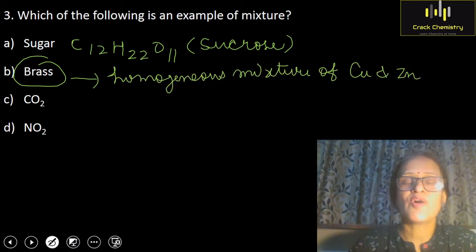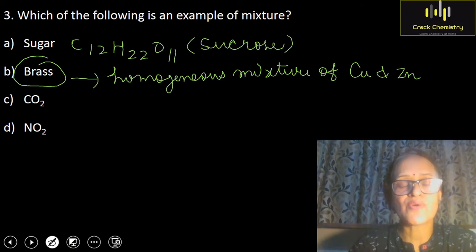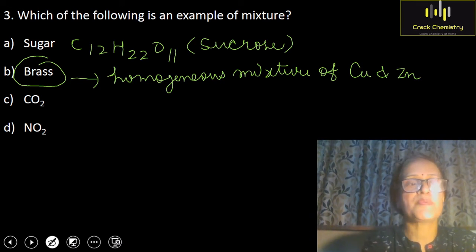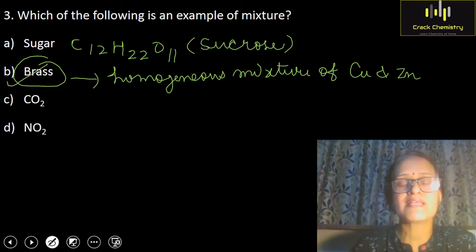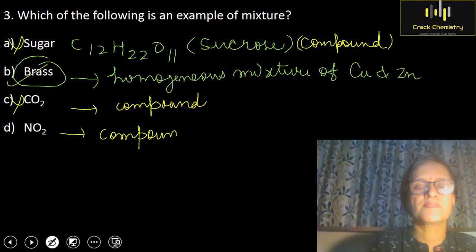Now we will consider option C also. Option C is CO2. Children, CO2 is a compound which consists of carbon and oxygen, which are chemically combined in a fixed ratio. Now consider the option D. Option D is NO2, which is called nitrogen dioxide. It is also a compound. Nitrogen dioxide is a brown colored gas with suffocating smell. So NO2 is also a compound. So the correct option is option B, brass, which is an example of homogeneous mixture.